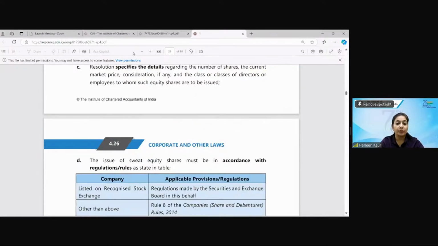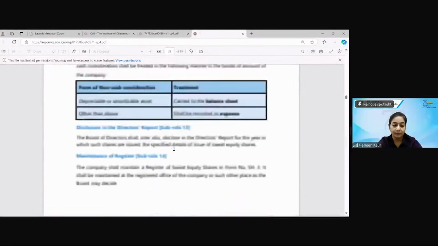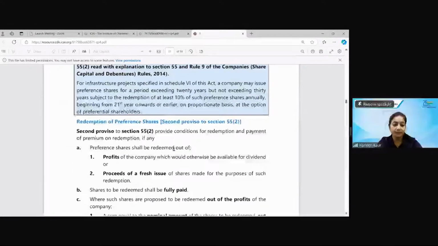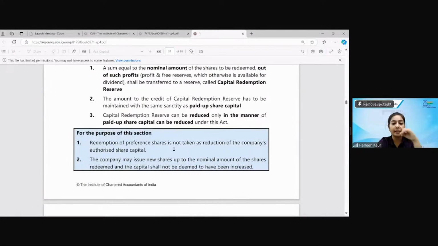Sweat equity we have already done. Yes, the company can extend the period. We just did that the preference shares can be renewed for a maximum of 20 years. Yes, they can extend it for the renewal of preference shares also. So this is out of the proceeds of a fresh issue, fully paid up. CRR has to be created. CRR will be used only for the payment of bonus shares.